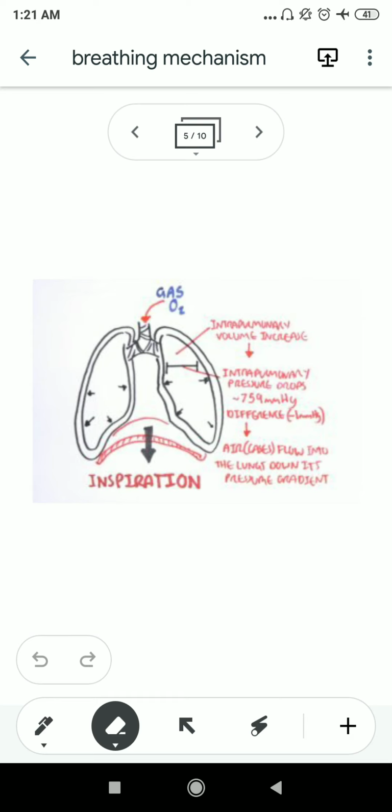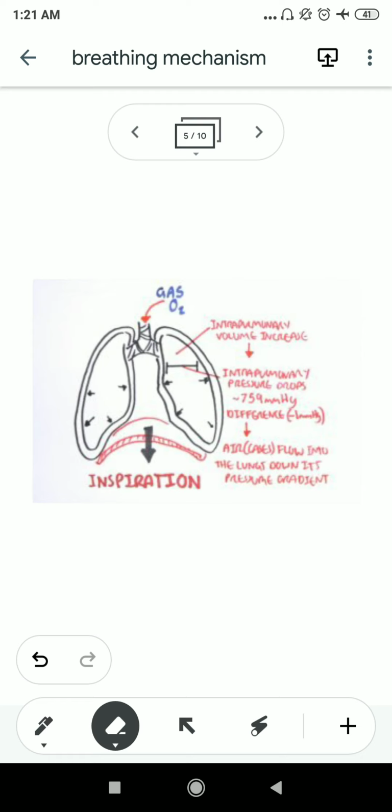Now, on the previous slide, I already discussed that in normal time, the atmospheric pressure and the intrapulmonary pressure are the same. Both are 760 mmHg. If the pressure on both sides, the inside environment and the outside environment, is the same, then there will be no such transportation. Transportation occurs only when the concentration differs. Now we need to transport air. By the process of inspiration, we need to transport air from the outside environment into the inside environment of the human body. So what happens?